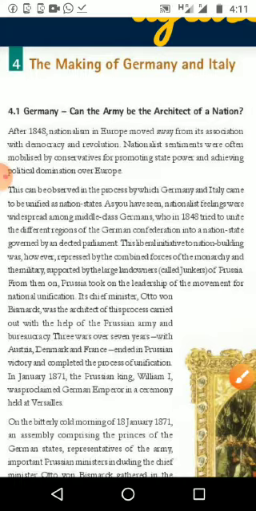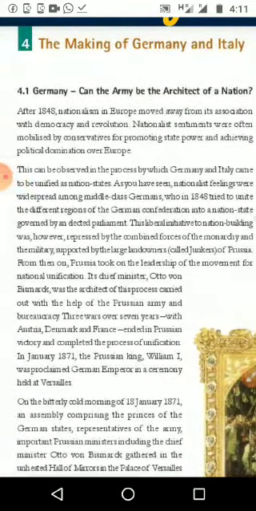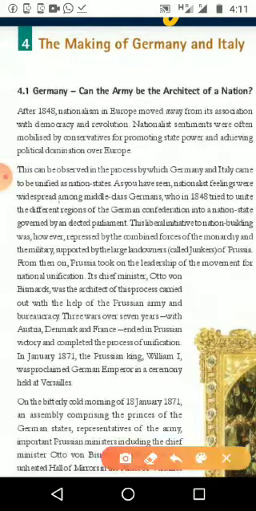Then the middle class Germans, in 1848, tried to unite different regions. From 1848 onwards, they started to think like that. They wanted to make a single union, and they called that union the German Federation. What they dreamed, the dream in their mind, was a German Federation, and they were asking for an elected parliament and governance and other things.